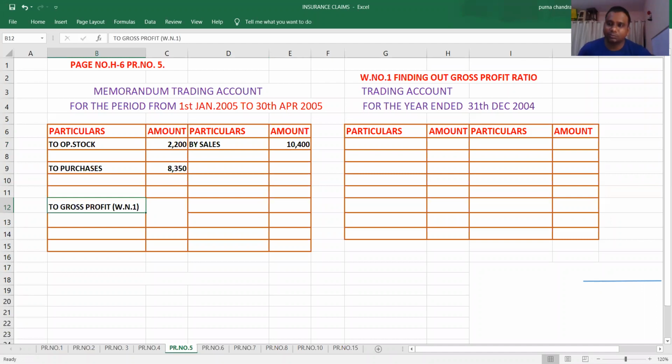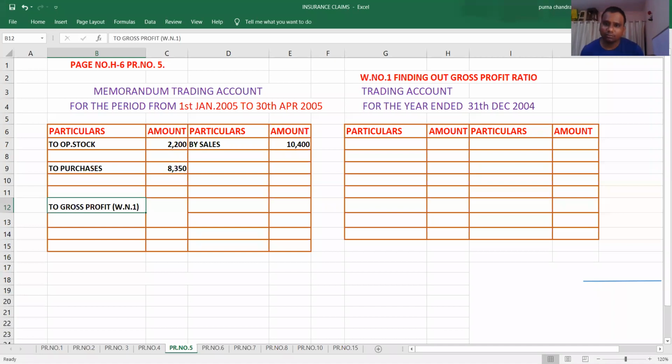Gross profit. Students, here the problem comes. We have to calculate gross profit. To calculate gross profit, we need two things. One, sales of the year. Two, gross profit ratio.